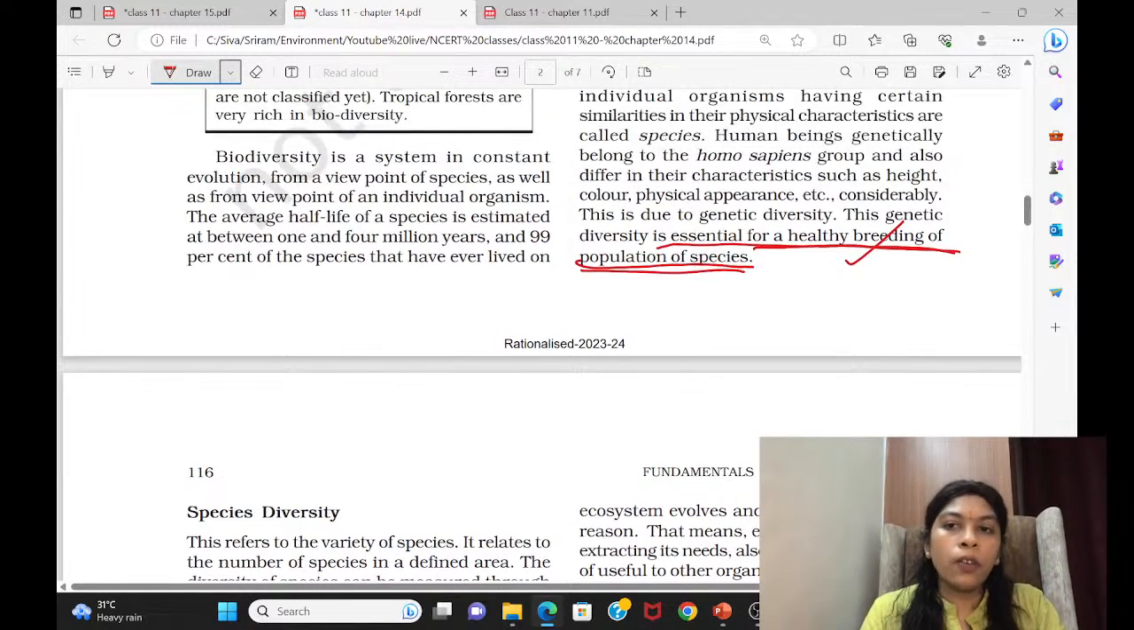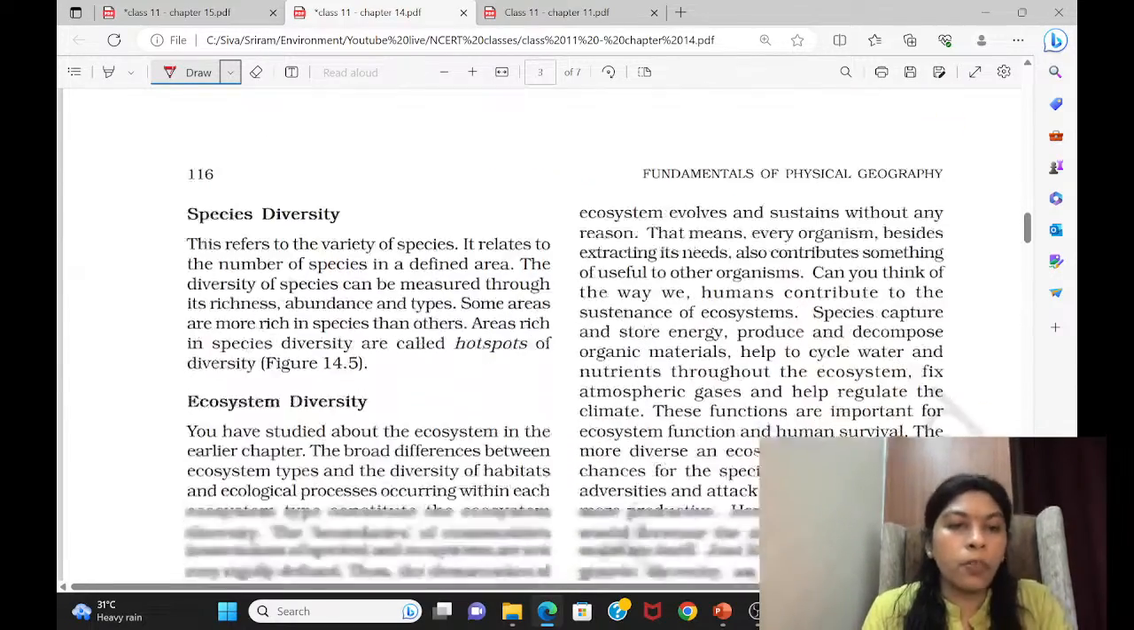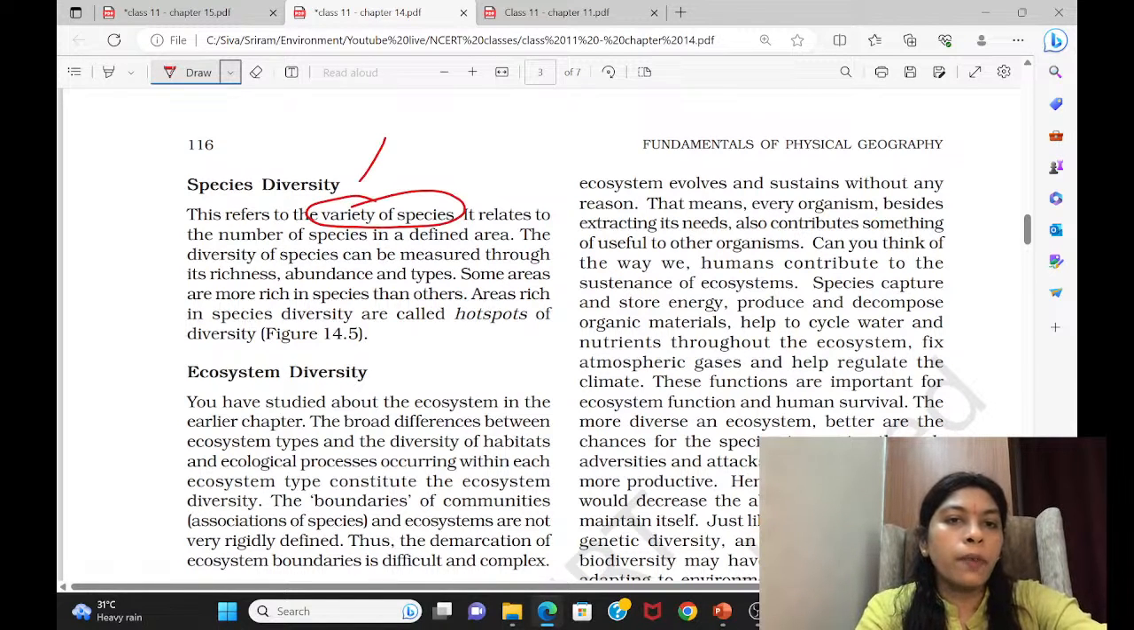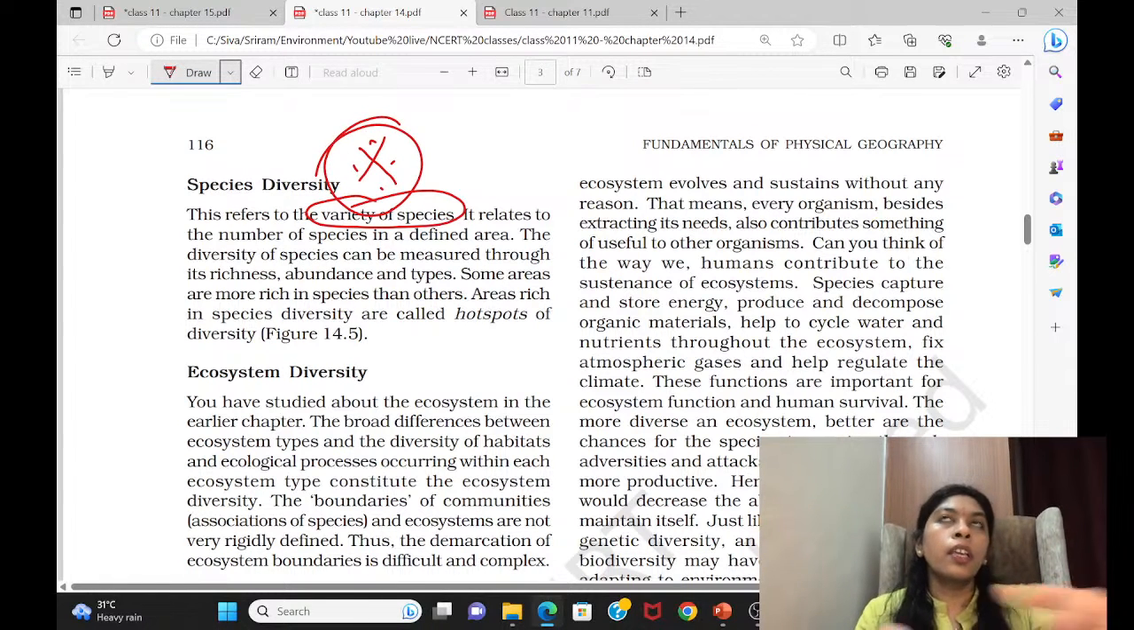Okay. So this is the importance of genetic diversity, which you have to read: healthy breeding of a population. Come to species diversity. It refers to the variety of species. This is very, very important. With this only, we see how rich an area is. We call them biodiversity rich regions. Mainly it depends on the variety of species, how many different kinds of species are living in that area, along with us: insects, plants, animals. If they are living in a particular area, then the area looks good.